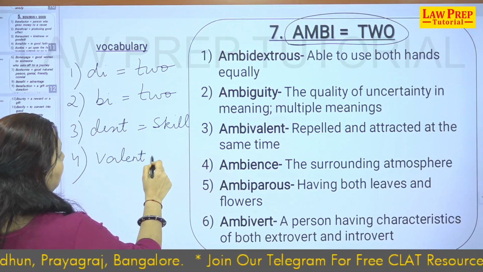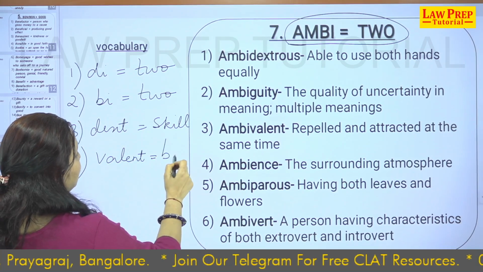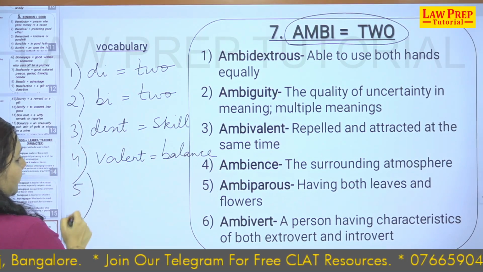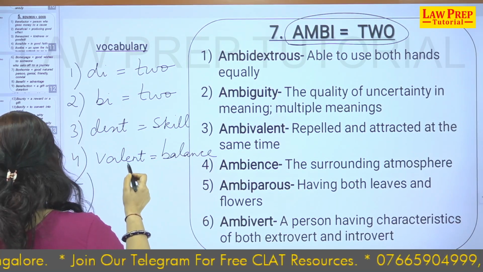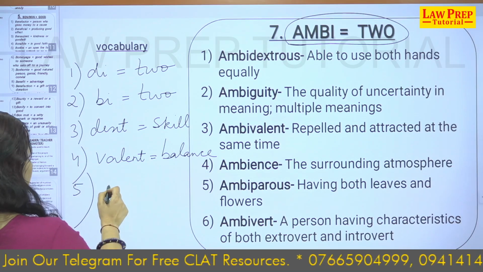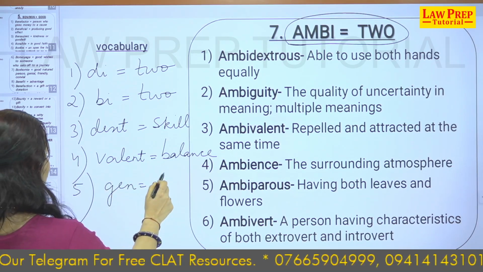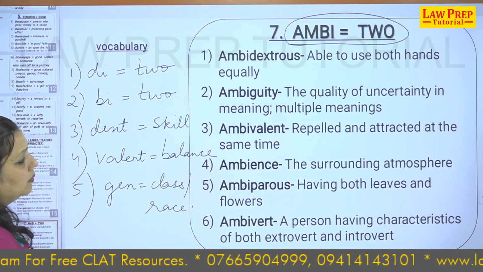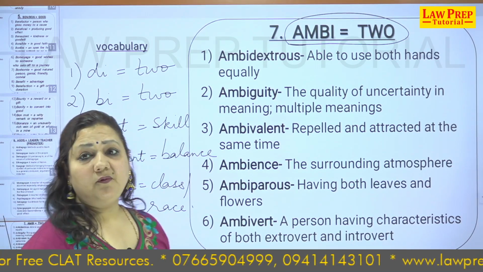Valiant is a kind of balance between two things. Or we could add to this the same root, gen, that is class or race. Right. With this we begin with our word.